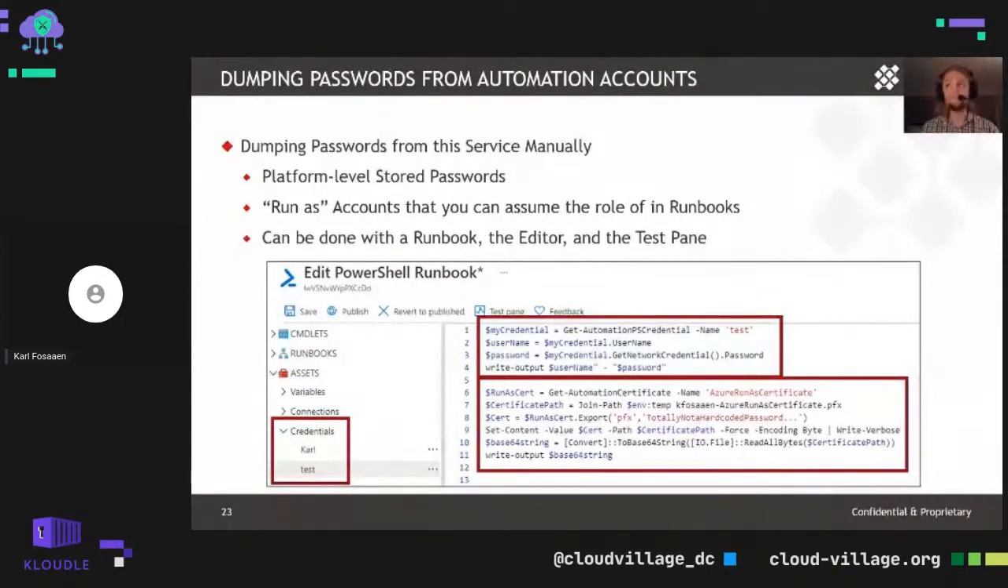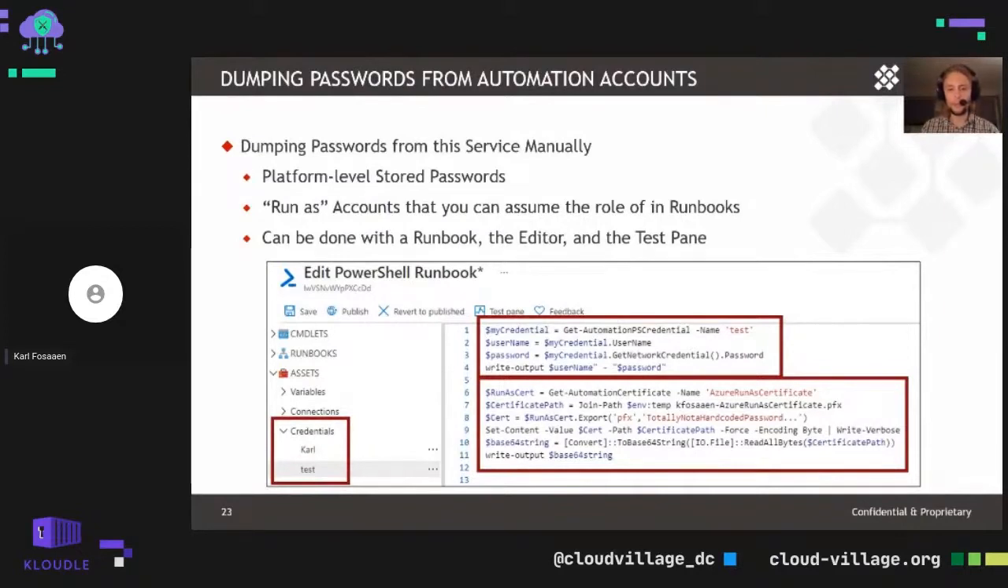From a kind of manual perspective, definitely recommend just running this in the test pane itself. If you've got contributor rights and the ability to write a runbook, I would just write a temporary runbook, run that in the test pane, which we'll see in the next slide here, and look at the output there. Some of that will be logged within the logs itself, but it won't be run as a job, so the output won't be stored in jobs, so it's a little bit more stealthy there.